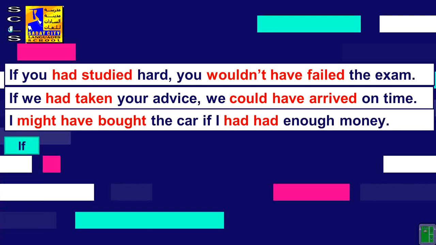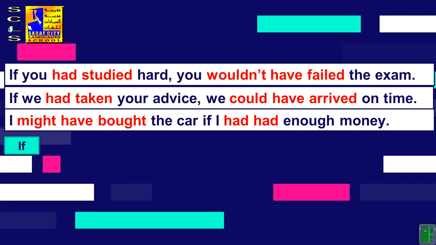Exactly. I might have bought the car if I had had enough money. So the question is, did he buy the car? No. Did he have enough money to buy it? No. So the two actions didn't happen in the past. That's why we use the third conditional.